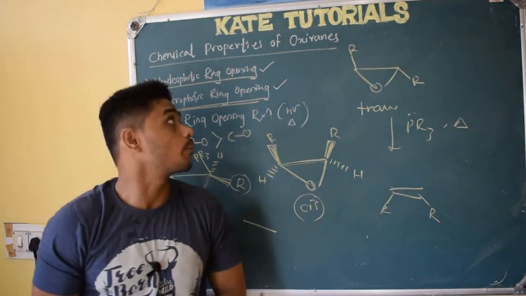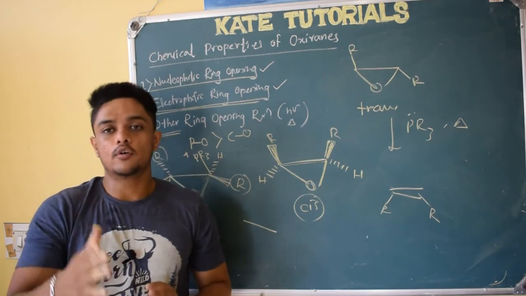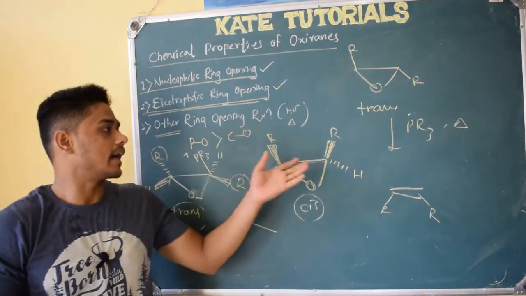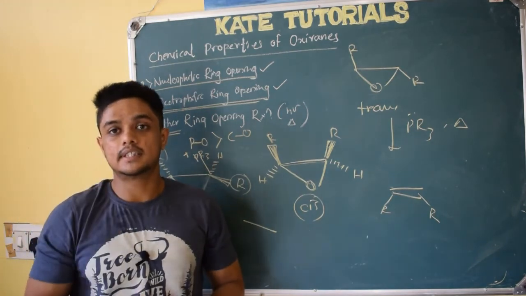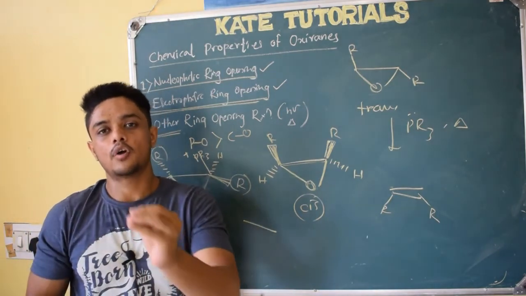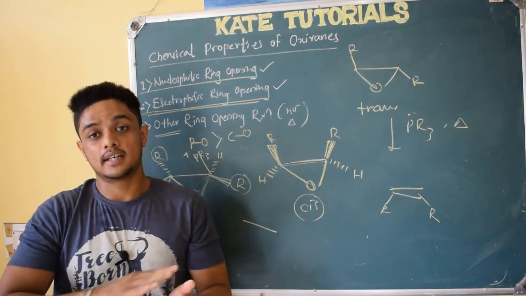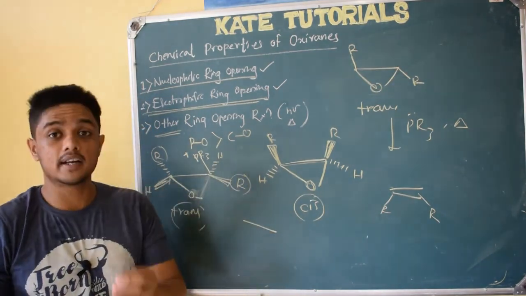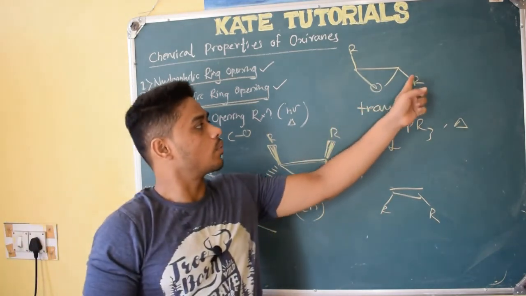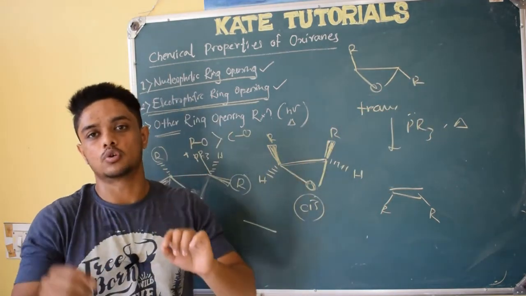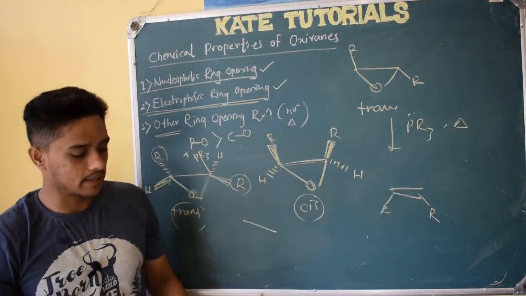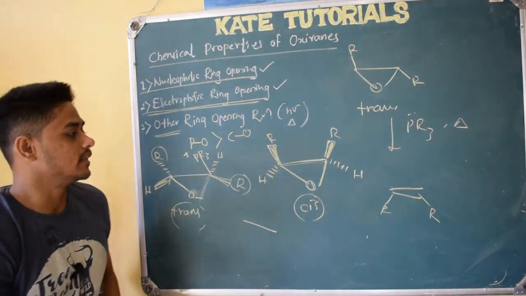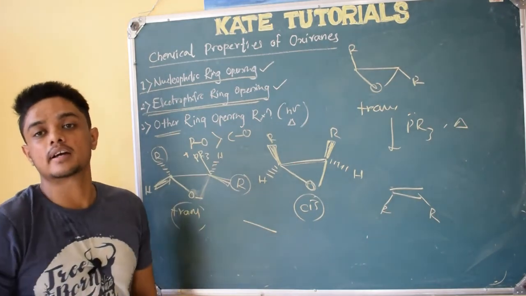So these are the chemical properties of oxiranes. I was making videos on the computer, and many people told me it will not be affected since I am teaching on the board. But if you have patience, watch that video till the end, a 30-minute video, and you will feel it nicely, because I can show you everything there, including how I show the lone pairs. Here, while writing, I have to look at the book and sometimes I may skip a reaction, but on the computer I can't.